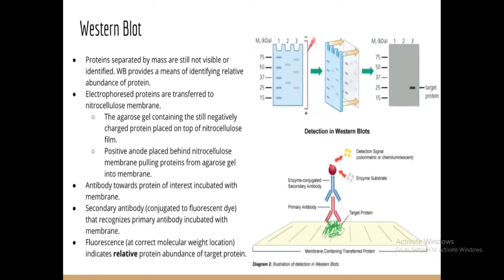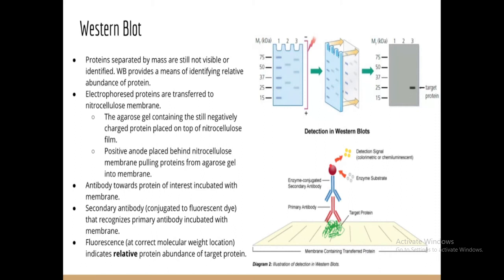Another tool is Western blot. Western blot is a blotting, or you can say protein separation technique, for proteins which are not visible or identified. So in this also we are using agarose gel, with the negative charge provided on top of a nitrocellulose film, the positive anode placed behind the nitrocellulose, and the membrane pulling protein from the agarose gel into the membrane.